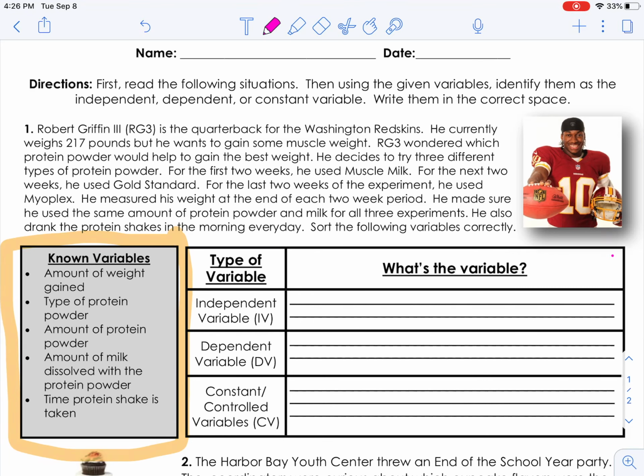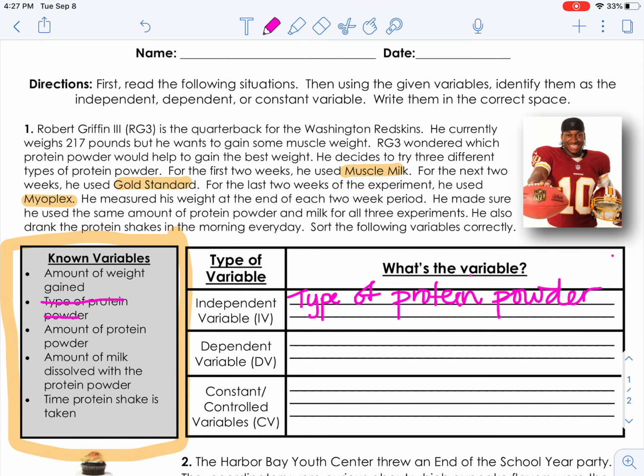So what is the one thing that was purposely changed between these experiments? What was the independent variable? And it is the type of protein powder used. So the type of protein powder. So we can cross that off.